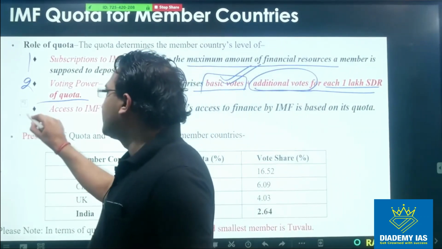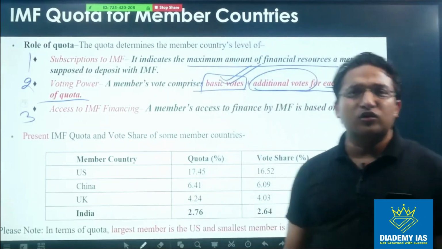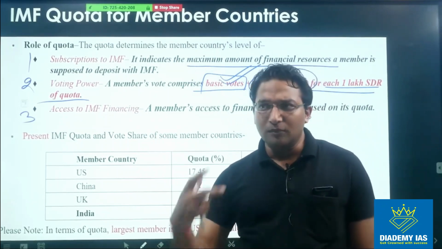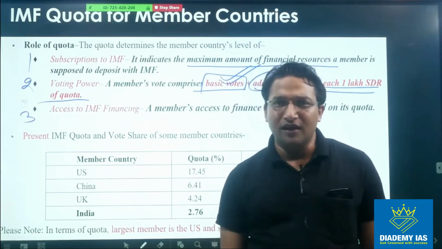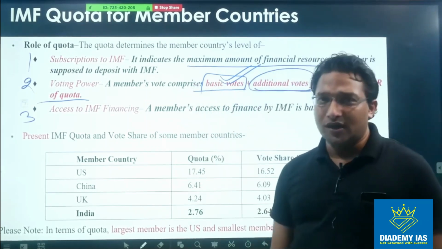Then we have access to IMF financing also. तो आपके पास में जितना ज्यादा कोटा होगा उतना ही ज्यादा लोन आपको मिल सकता है IMF से. So the more quota you have, the more loan you can get from the IMF, right? So these are the three important roles played by the quota.